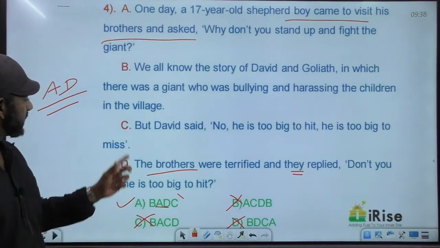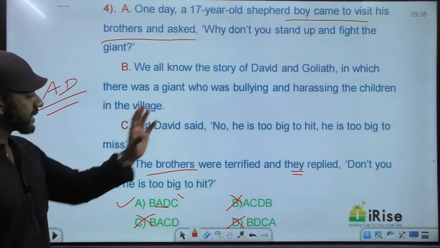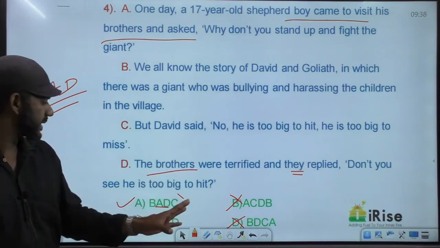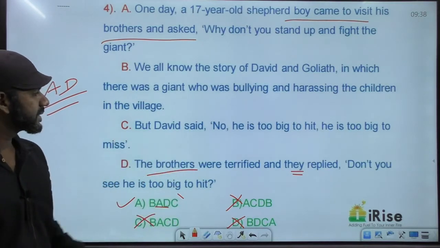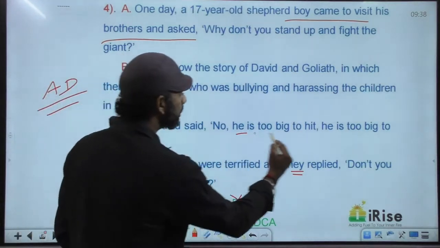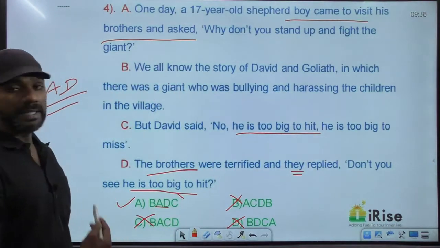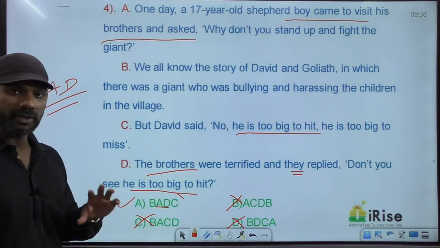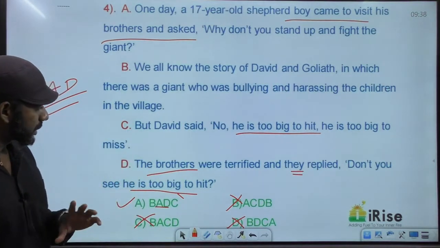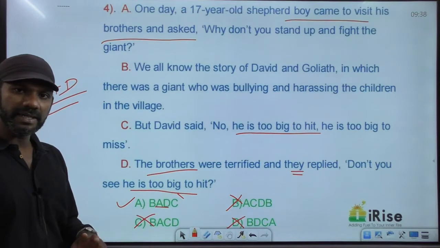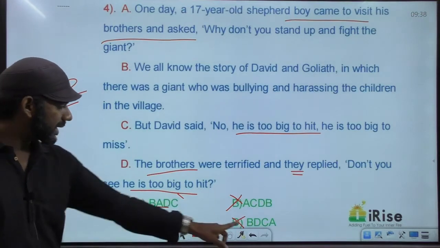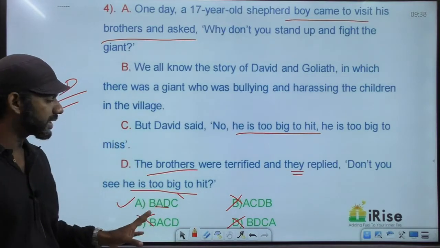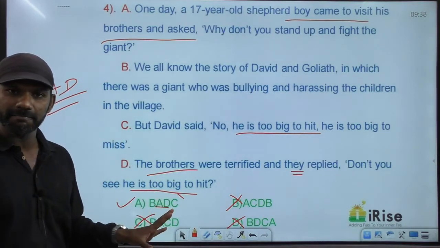I say DC is a mandatory pair. D says, "The brothers were terrified and they replied, 'Don't you see he's too big to hit?'" C says, "But David says, he is too big to hit, he's too big to miss." So D and C talk about the same idea. So DC must also be a mandatory pair. DC as mandatory pair comes in two options, A and D, but AD as mandatory pair comes only in one option, that is option A. So the answer must be option A. Clear?